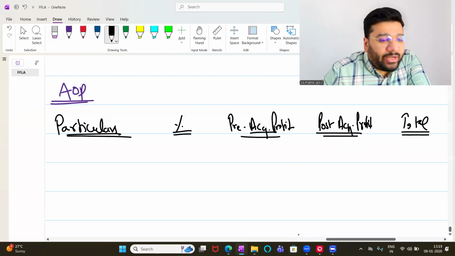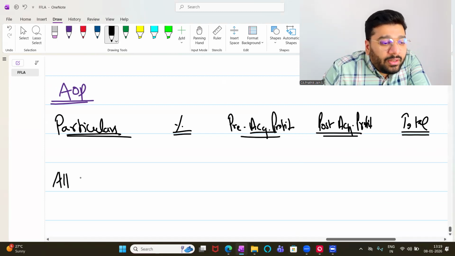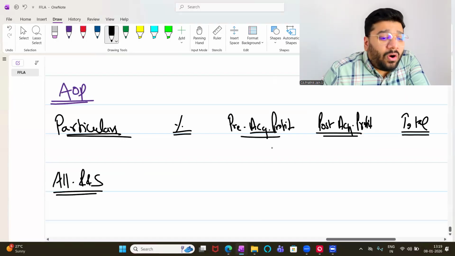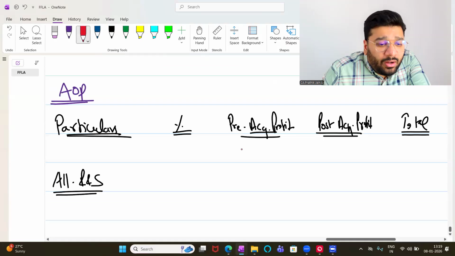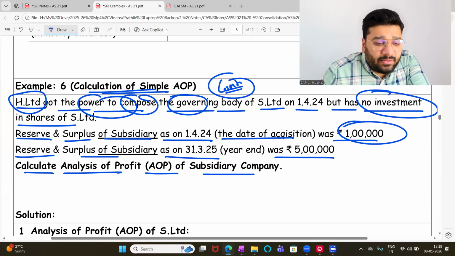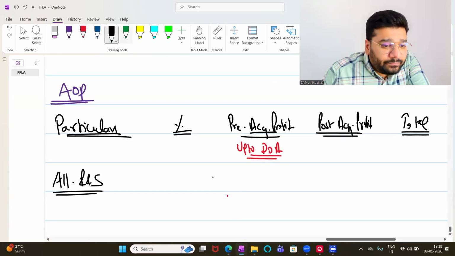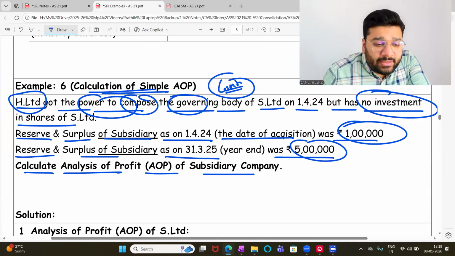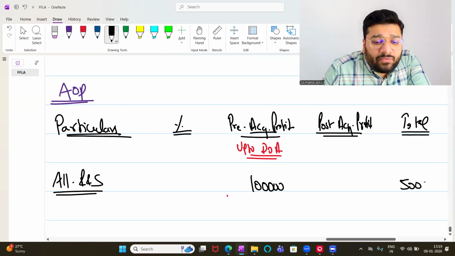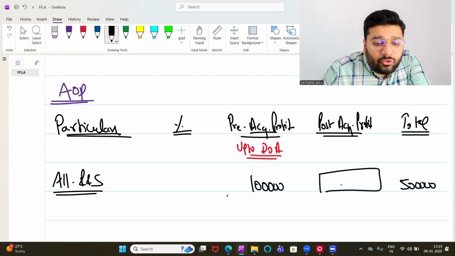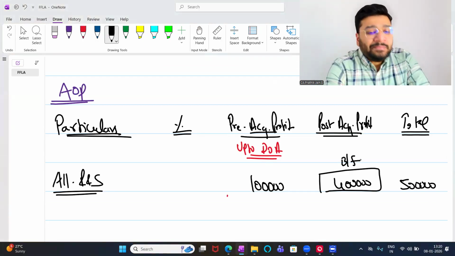Tell me, people, below this, what should I do? All reserve and surplus of holding companies, subsidiary company, okay. On what? Up to or on date of acquisition. So on date of acquisition, please tell me what is the reserve and surplus? 1 lakh rupees. Okay. What is this 5 lakh rupees? Total it is. So from date of acquisition to end of the year, what is my in between profit? 4 lakh rupees. Any difficulty? This is called as balancing figure.